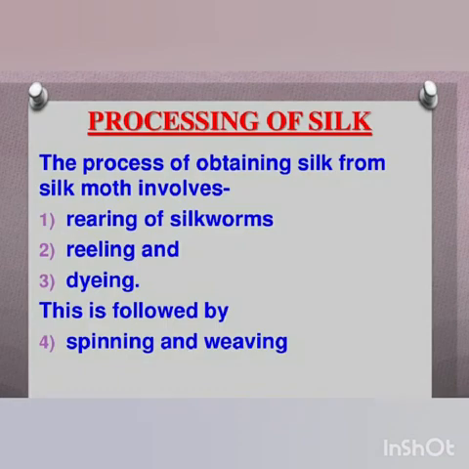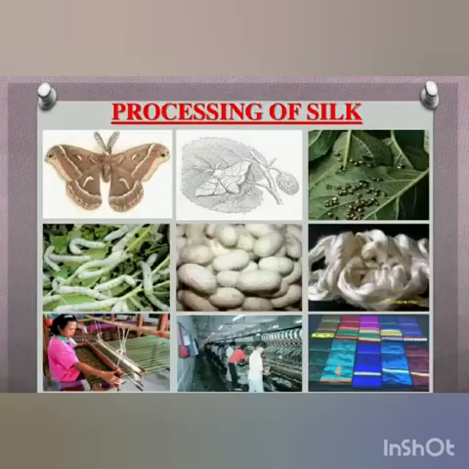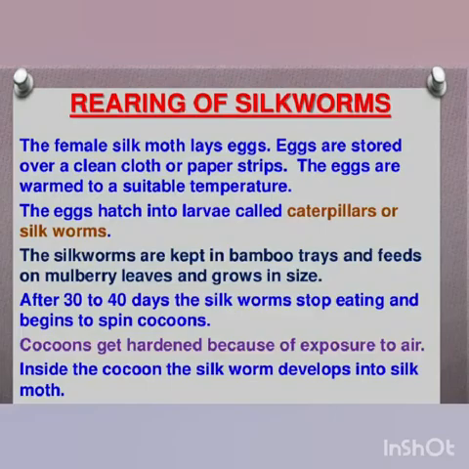Next is processing of silk. The processing of silk fibers from cocoons involves various steps like rearing of silkworms, reeling and dyeing. This is followed by spinning and weaving. Here you can see the picture also of how the silk is processed through various stages. Silk moths are reared to lay eggs on the leaves. These eggs are carefully collected and kept on a piece of cloth or paper strips. The eggs are warmed to a suitable temperature and then hatch into larvae called caterpillars or silkworms.